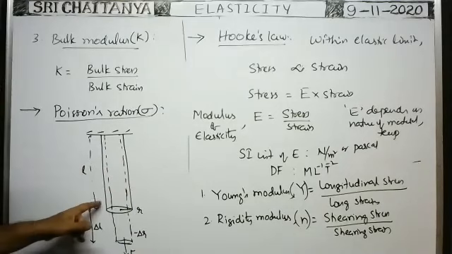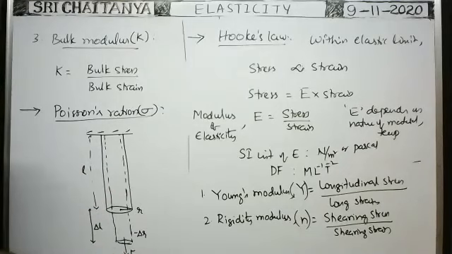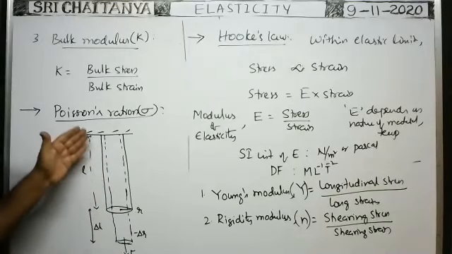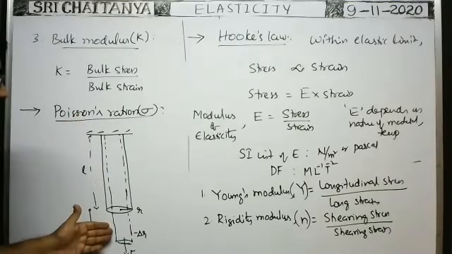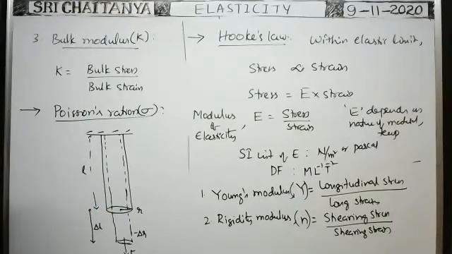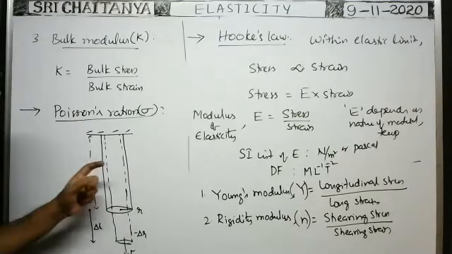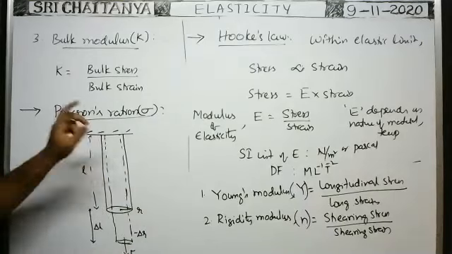At the same time, the length of the wire increases along the applied longitudinal force. That's why we can say there is a longitudinal elongation strain. The ratio between the lateral contraction strain to longitudinal elongation strain is called the Poisson's ratio.